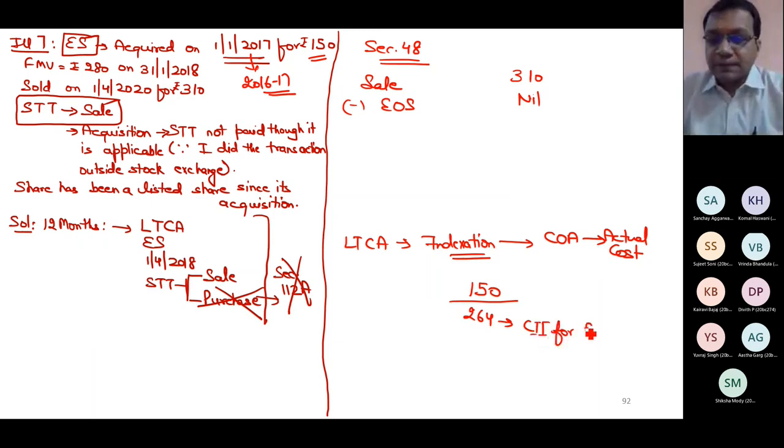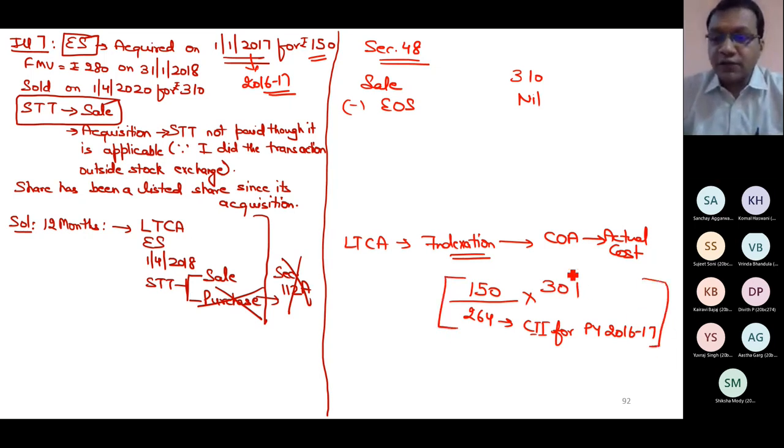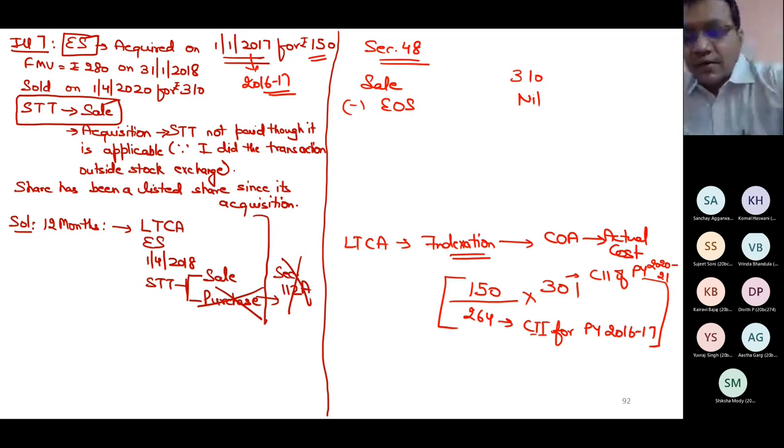CII for previous year 2016-17. Normal question. Now you multiply it by the CII of transfer, which is 301, which is the CII of previous year 2021. So what is this index value? 171.